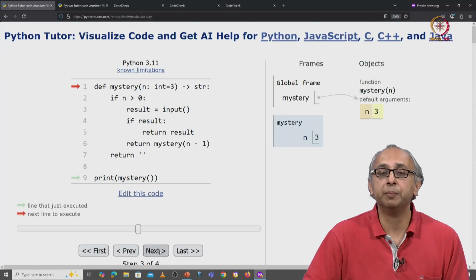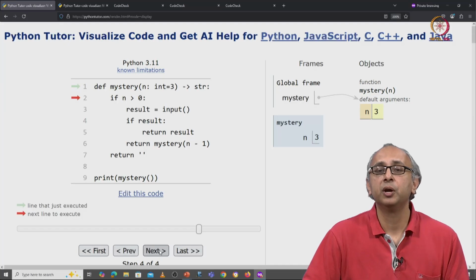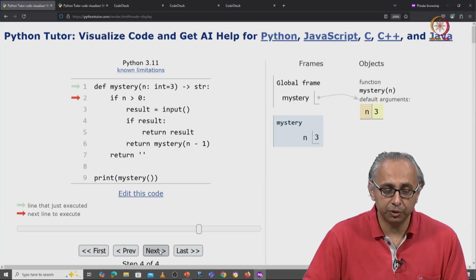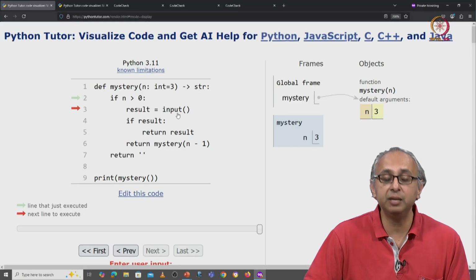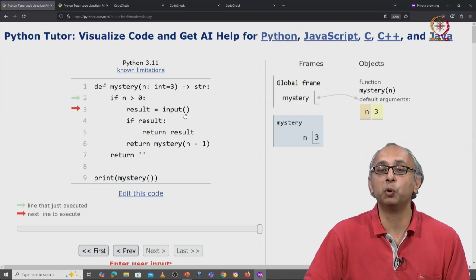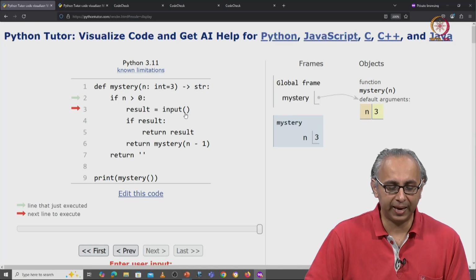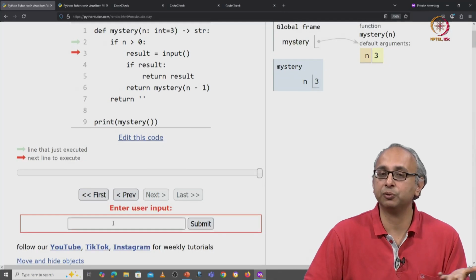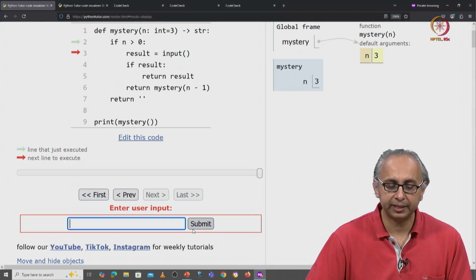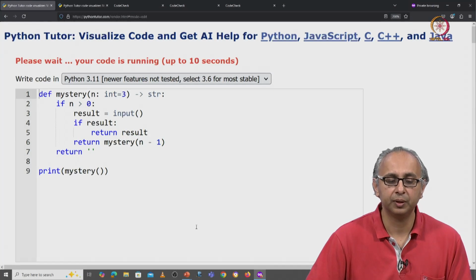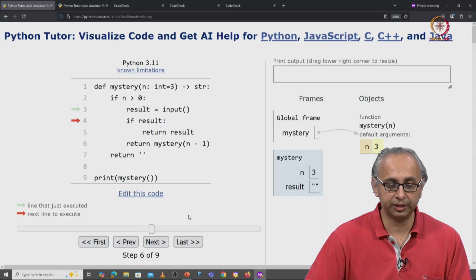I go into the body of the function. Of course, n is greater than 0, so I come into this if condition. Here I call the input function, again with no arguments, and we know what that does. It just asks me to input something. So let us say over here I want to input the empty string. So I will just click submit, and the execution continues.